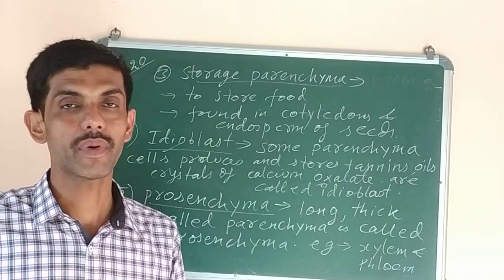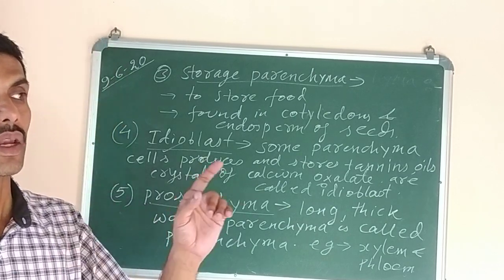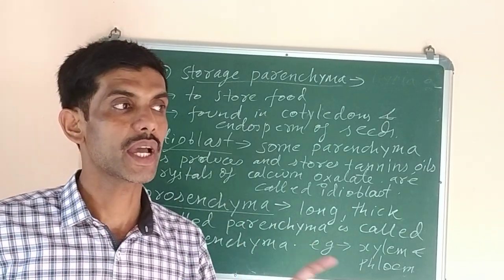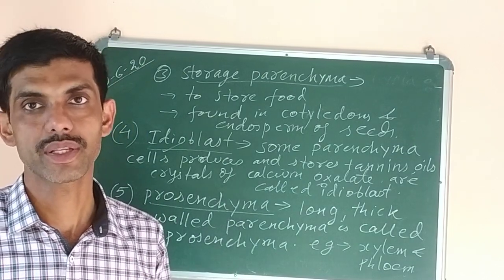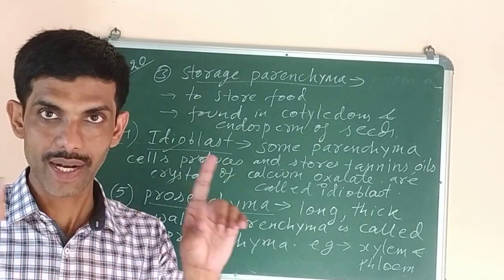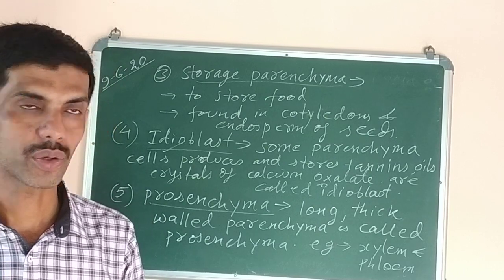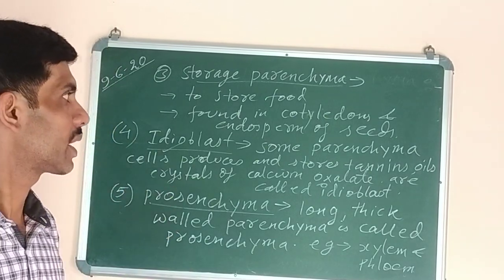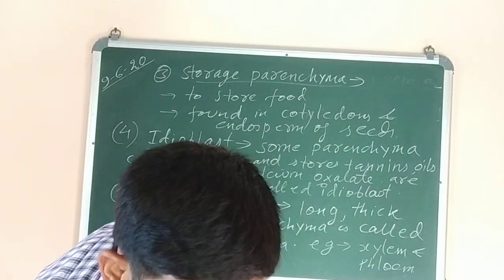Then simple further divided into 3 types, parenchyma, collenchyma, sclerenchyma, and complex further divided into 2 types, xylem and phloem, and the name of the cells which make those xylem and phloem, that is tracheids, vessels, all those you have to write in that classification chart in the copy. Only these 2 questions you can do as homework, okay? These modifications of parenchyma and all later on we can do. So we can continue in the next class. Thank you.